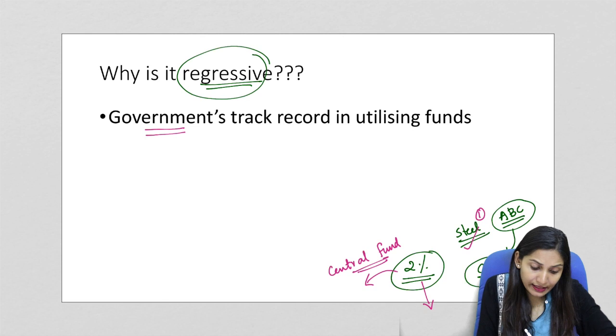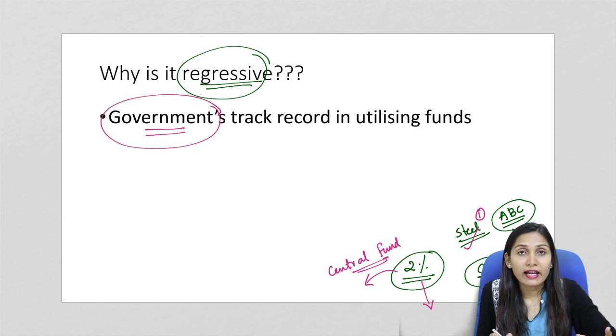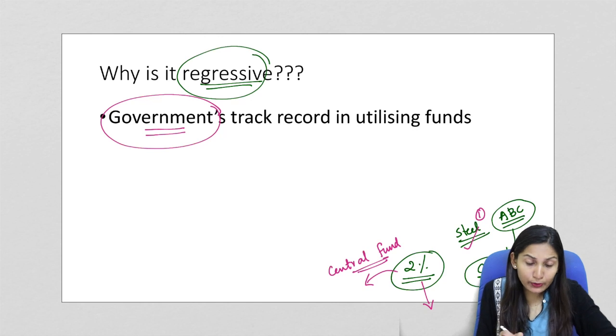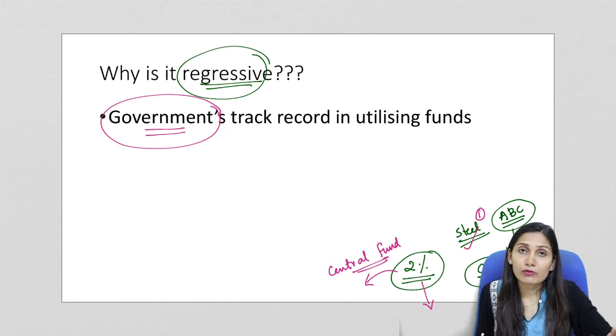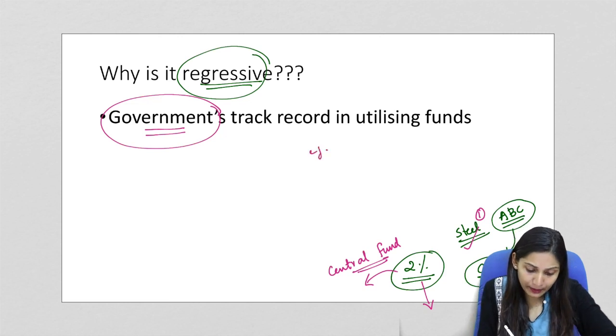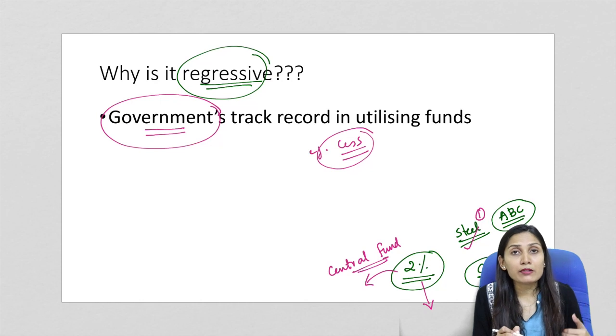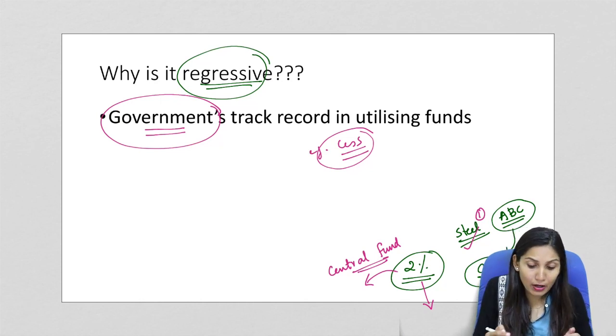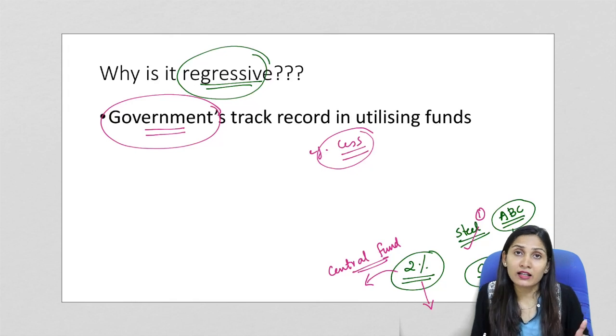The central government also does not have the mechanism or the manpower to plan and implement corporate social responsibility or social activities at a larger scale if all the companies start transferring this amount to the central fund. If we take an example, let us take the example of cess. Through cess, the government also receives a lot of funds. Even the cess amount has been underutilized in the country.